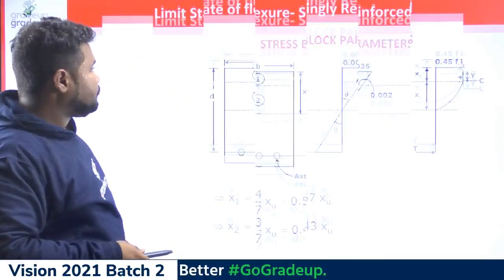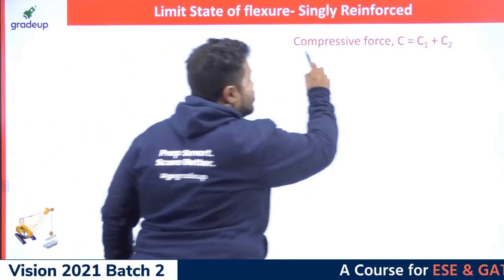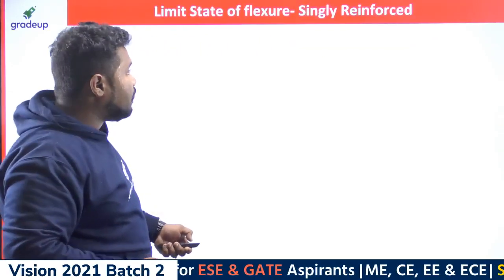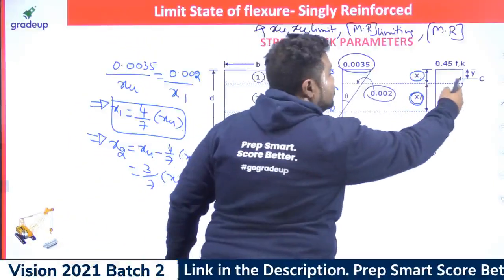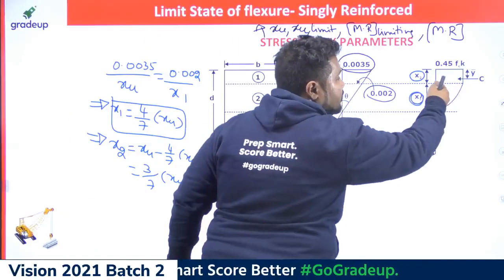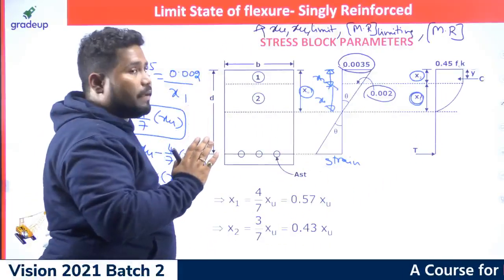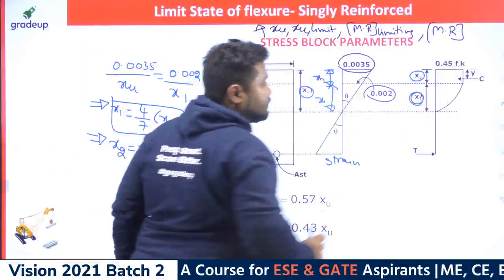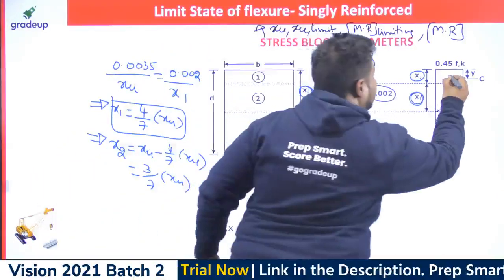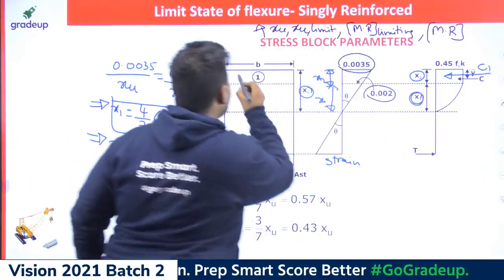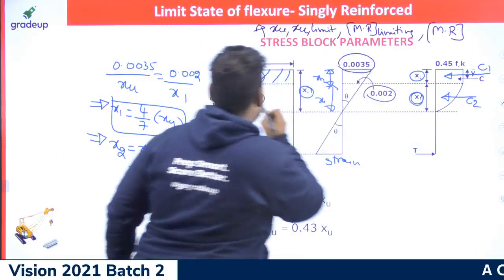Okay, now one more thing is, as I already mentioned, how to work out the compression force, which is the combination of C1 and C2. Let me tell you what is C1. C1 is the compression force acting on this area because of this parabolic variation of stress. C2 is the compression force acting on this block because of this rectangular portion of stress block. So here directly I can say this may be C1, the compression force acting on this area. C2 is the compression force acting on this second area.